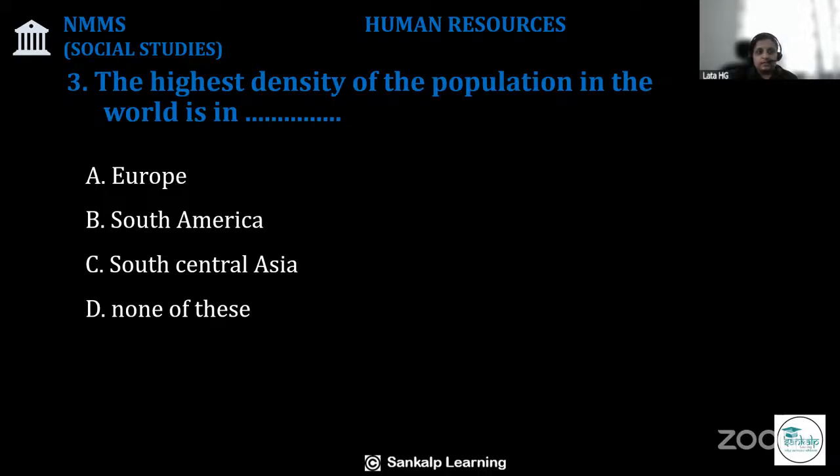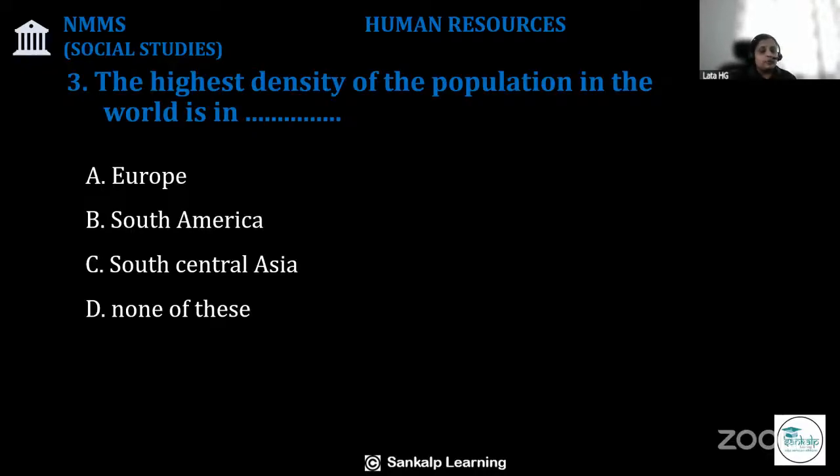Question number 3 from NMMS chapter, Human Resources. The highest density of the population in the world is in dash. Option A, Europe. Option B, South America. Option C, South Central Asia. Option D, none of these.